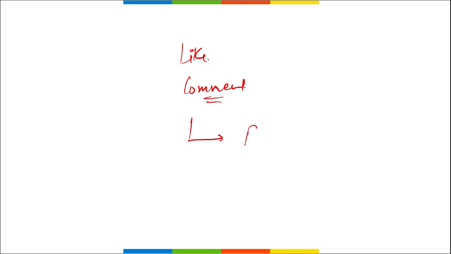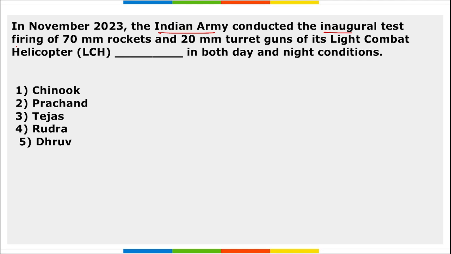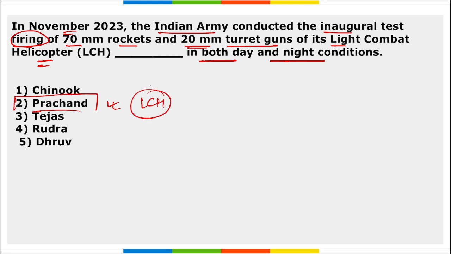Now, let's move to some revision current affairs that will be beneficial for your learning. Indian Army conducted the inaugural test firing of 70 mm rockets and 20 mm turret guns of its light combat helicopter Prachand in both day and night conditions. So, Indian Army conducted the test firing of 70 mm rockets and 20 mm turret guns from their light combat helicopter Prachand.